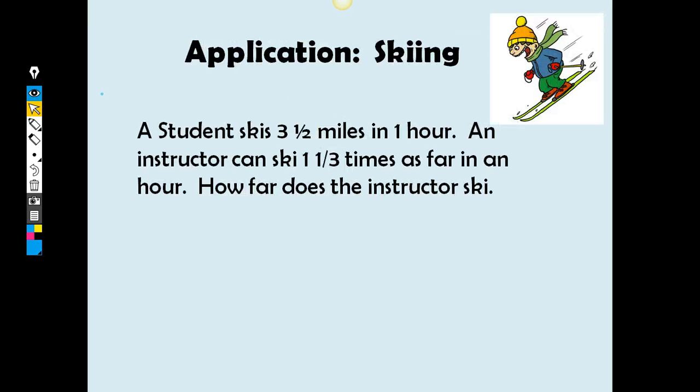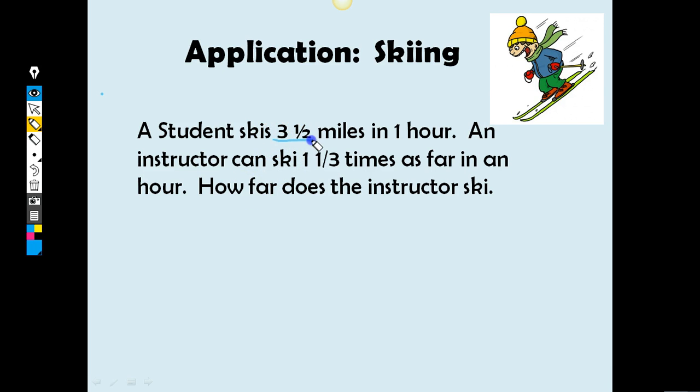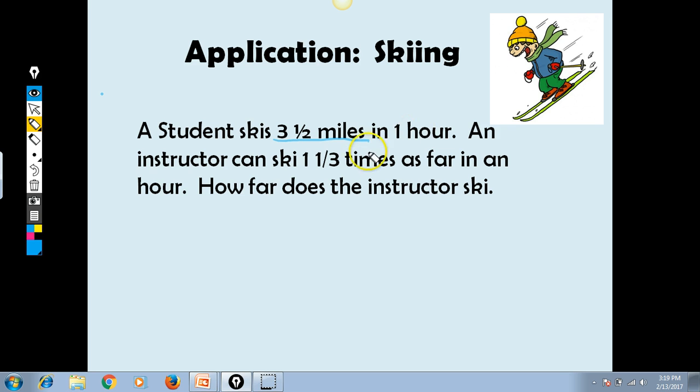So here's an application problem. It says a student skis 3.5 miles in an hour. An instructor can ski 1 1/3 times as far in an hour. How far can the instructor ski? So first of all, let's figure out what information is important. We have 3.5 miles in 1 hour, right? So definitely 3.5 miles is important. Now we'll come back and decide if this 1 hour is important for this part of the problem.